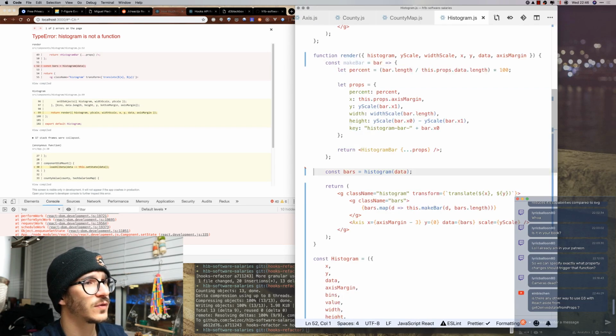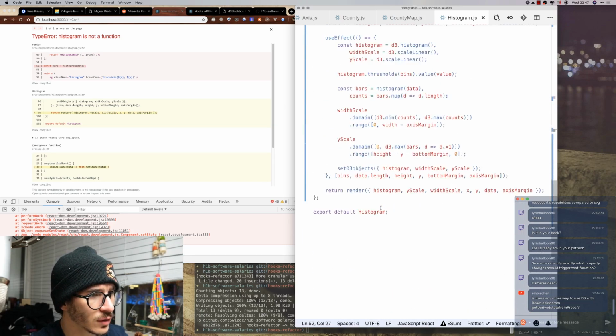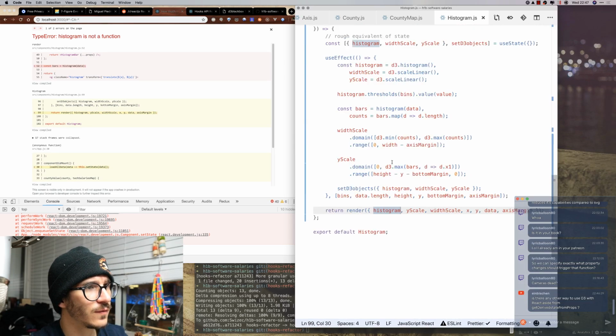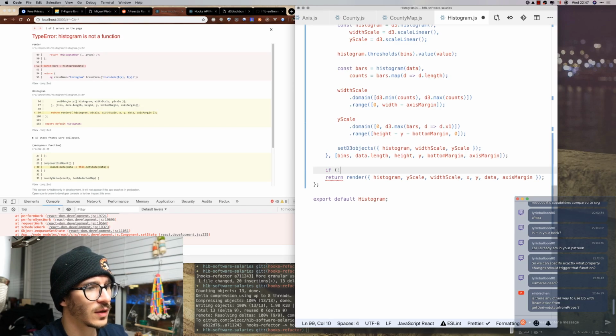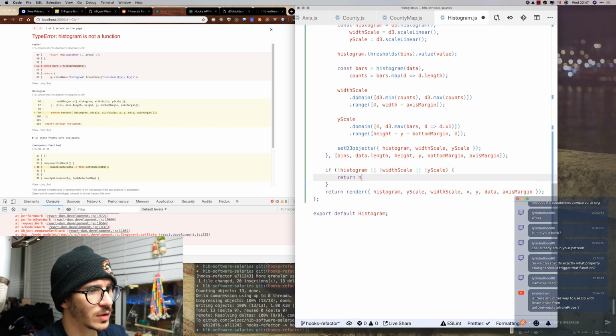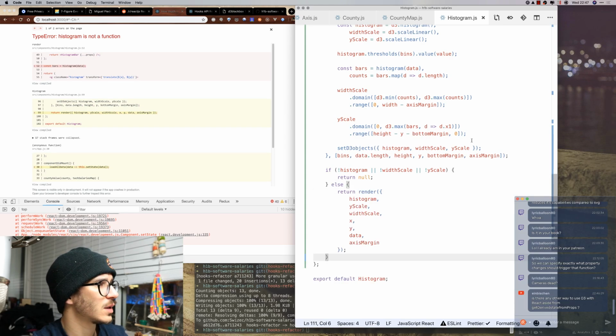Histogram on line 52. So I forgot to feed it. No, I did feed it in. Oh, right. Here we have to say if histogram is not defined yet, or the width scale is not defined, or the y scale is not defined, then we don't render yet. Return null, else blah. Now it's going to work.